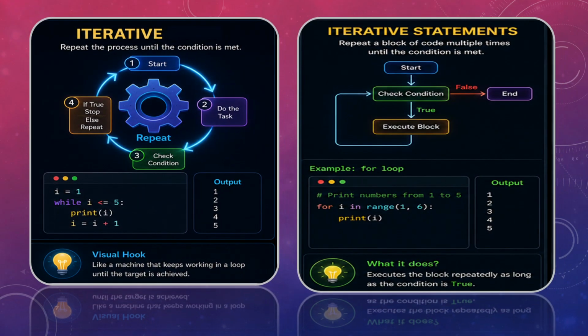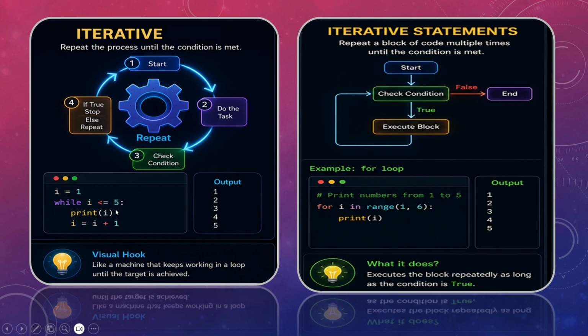Now, iteration in Python. Python allows us to iterate through a given piece of code using while and for. Iteration means repeating the process until the condition is met. So it has a start, it does some task, and it checks the condition. If the condition is true, stop, else continue to repeat. For example, while i is less than or equal to 5. Initially I have set i to 1. Now this should be repeated while i is less than or equal to 5.